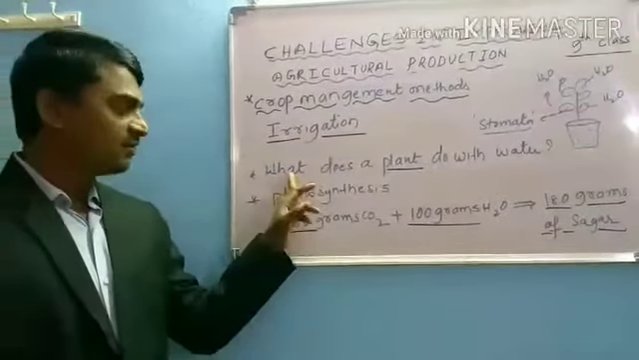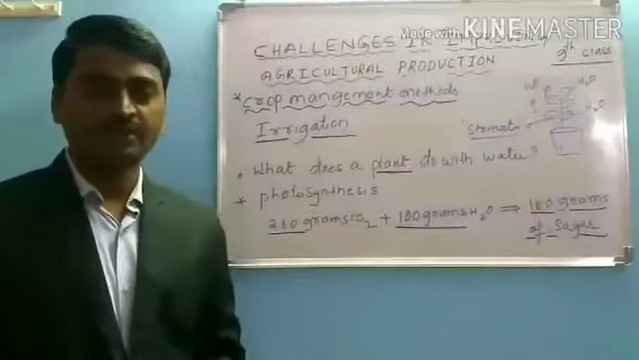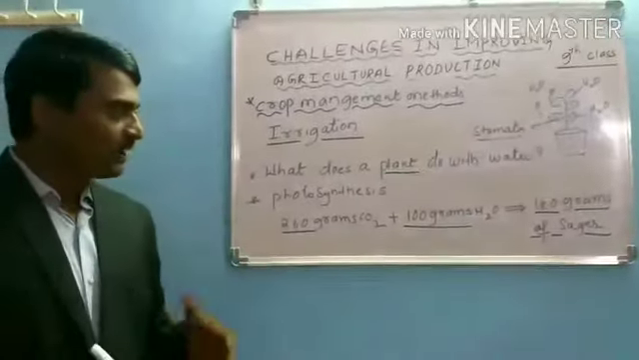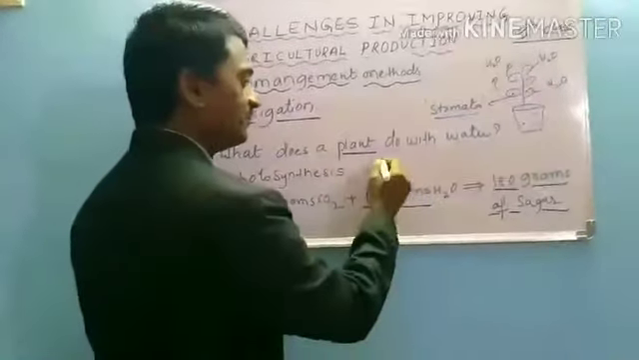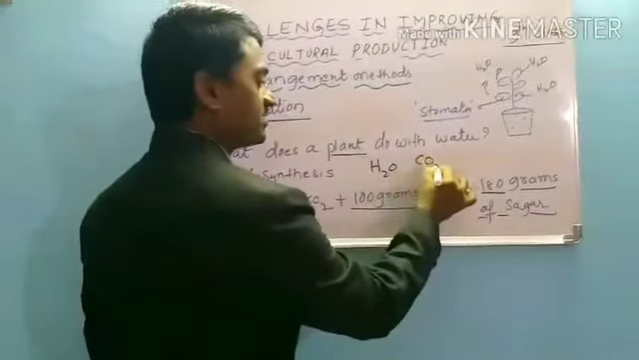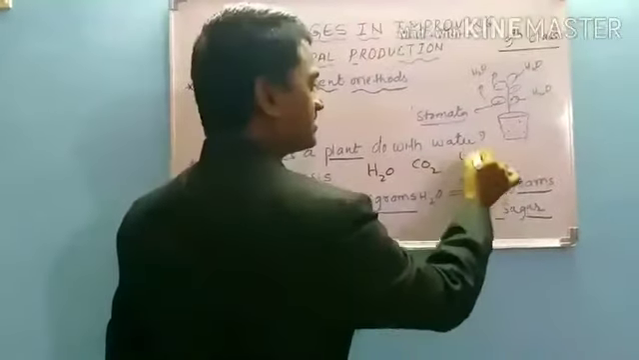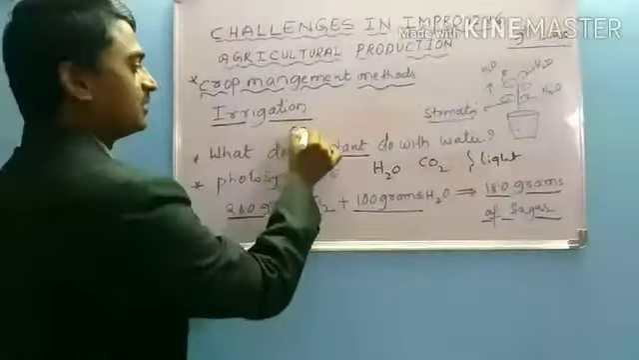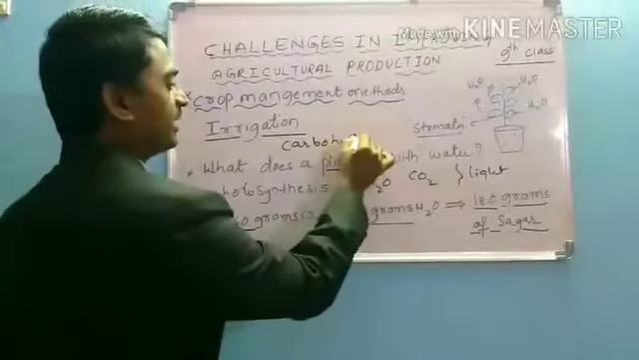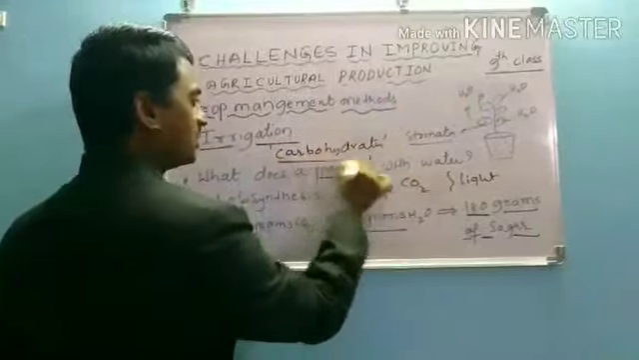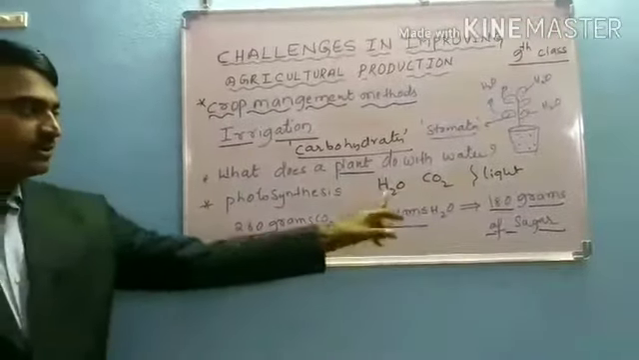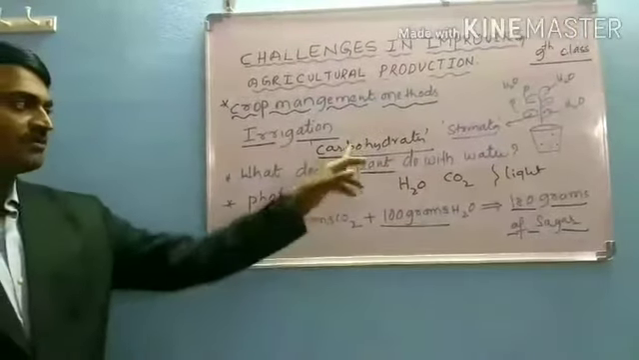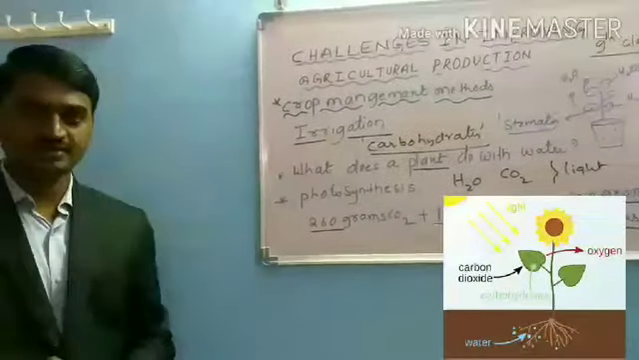Here my question is, what does a plant do with water? Yes, water is an important factor for the growth and development of the plant. Plants absorb water from the soil and carbon dioxide from the atmosphere, and in the presence of light they prepare food material in the form of carbohydrates. Carbohydrates are complex sugar compounds. So making food in the form of carbohydrates using water and carbon dioxide in the presence of light is called photosynthesis.